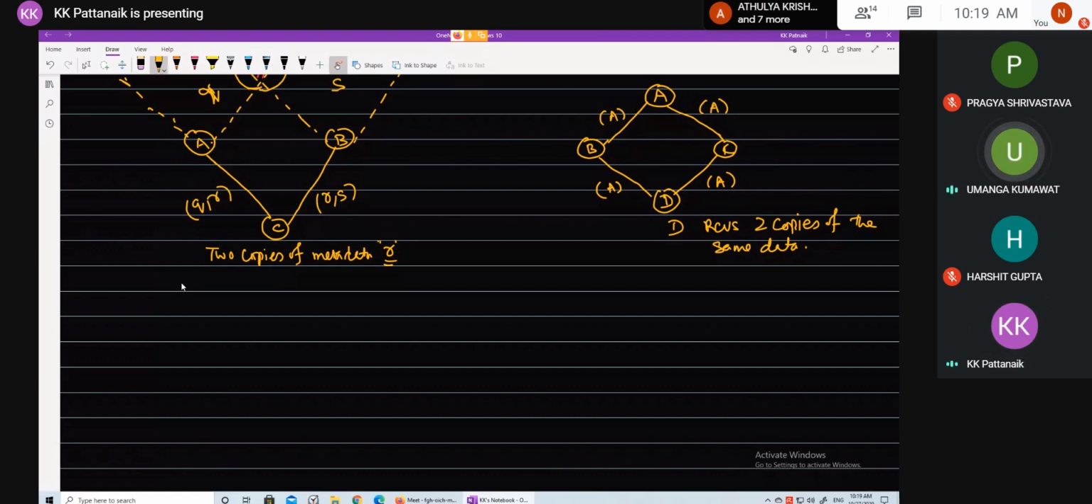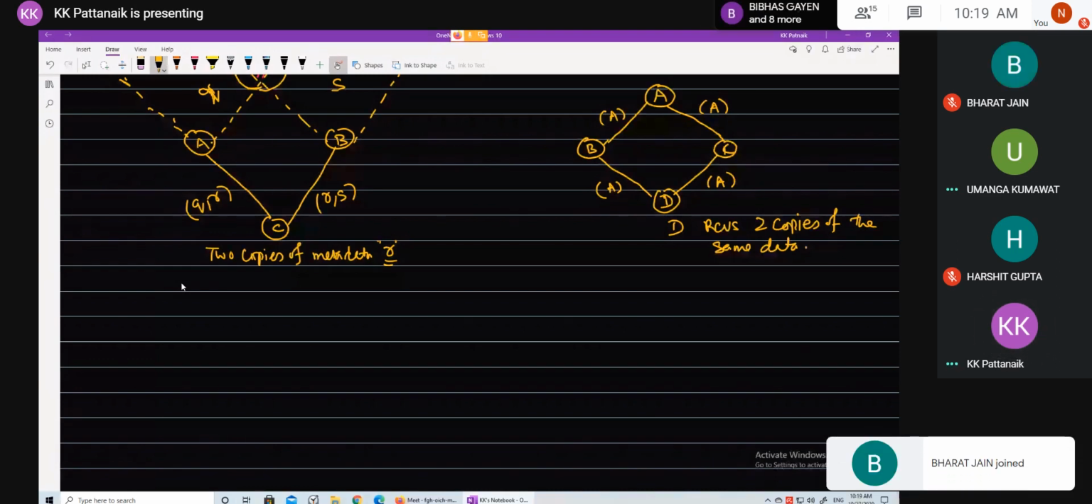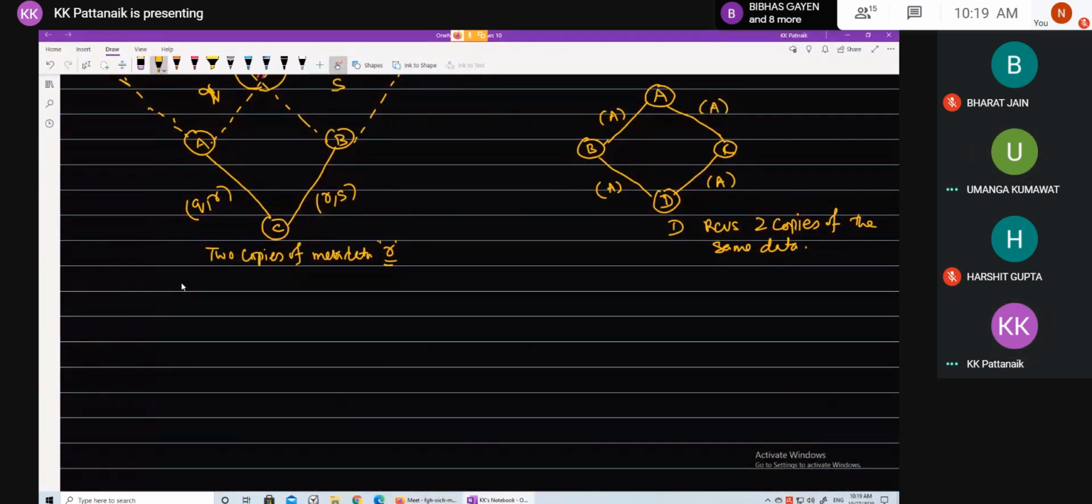Sir, please explain this problem once more. Which aspect of metadata are you looking at? The entire metadata. No, sir, the problem. Which problem? The problem of overlapping. Okay, R. Okay.